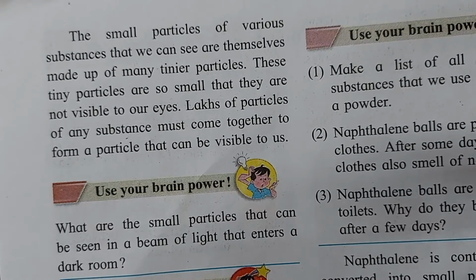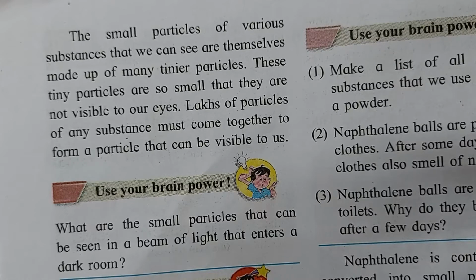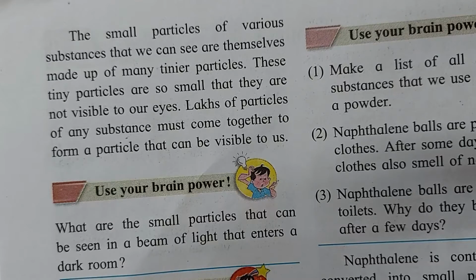Children, here it is explained that when small particles of various substances accumulate and come together to make one piece, the individual particles are so small that they are not visible to us.